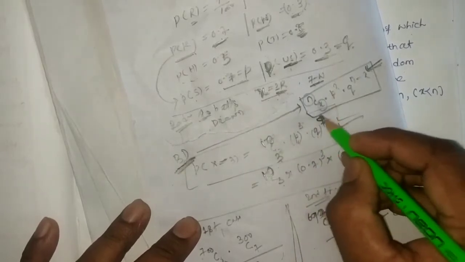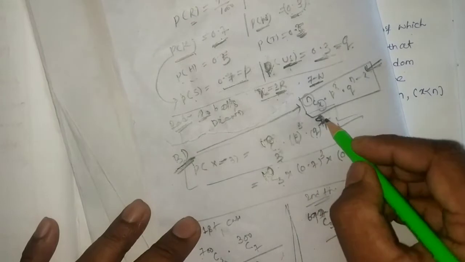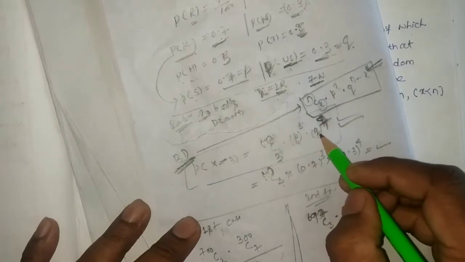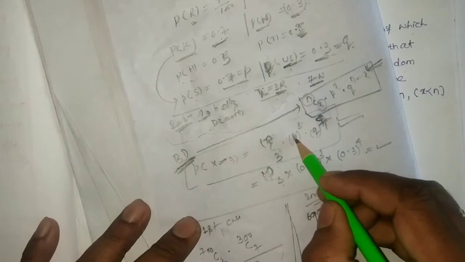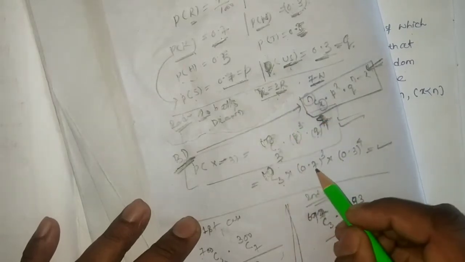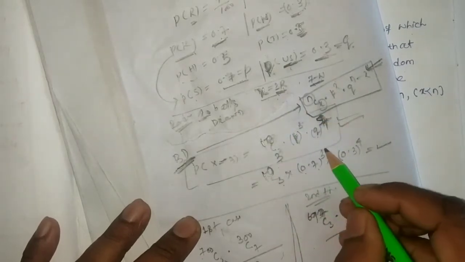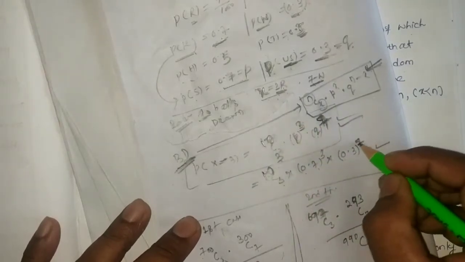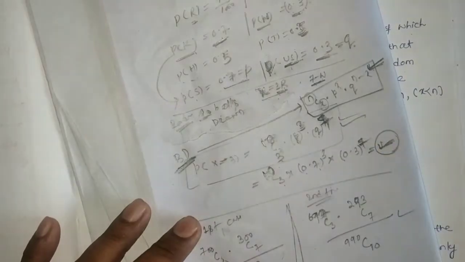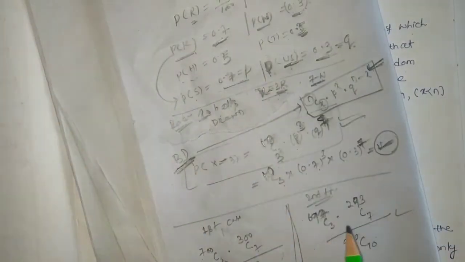Q belongs to the unsuccess, or the corresponding white ball. P is considered as success, or the corresponding red ball. So 0.7 to the power 3, and here 0.3 to the power 7. That is our answer in this procedure, right?